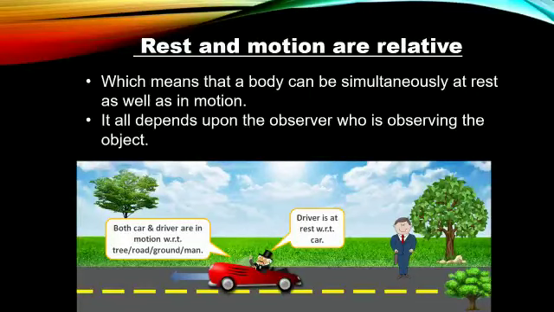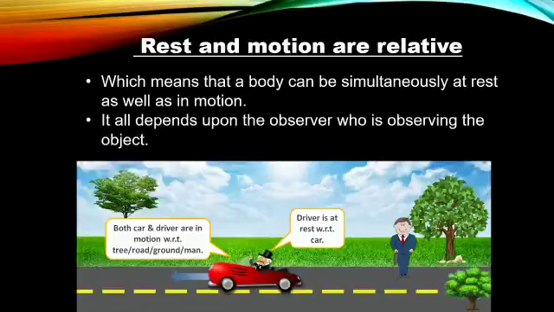Suppose in the given picture, a person is driving a car, and one person is standing on the roadside. And as you can see, there are trees along the roadside. So for the person who is driving the car, the trees are in motion.